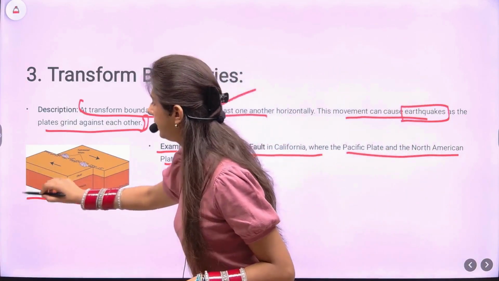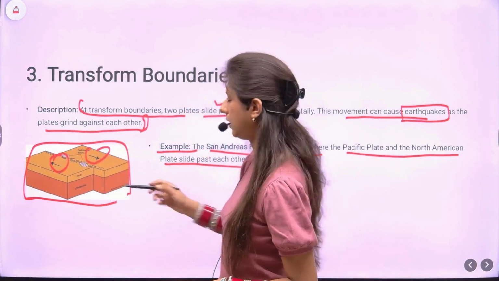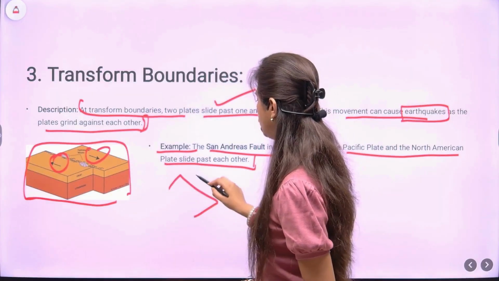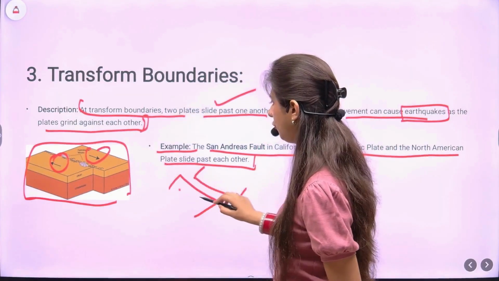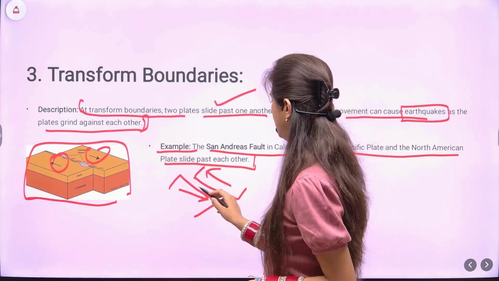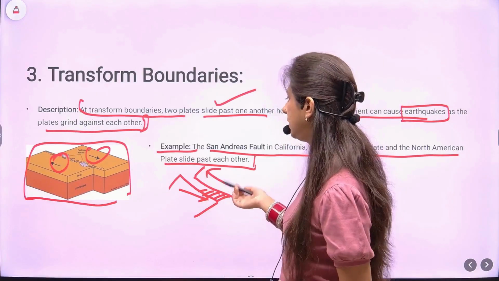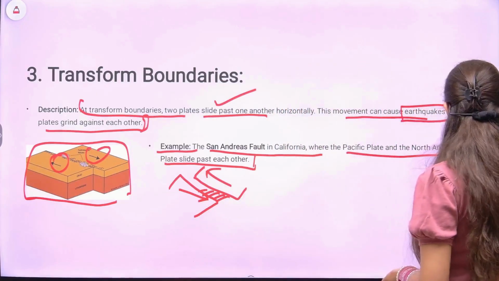Again, a simple and concise diagram. The movement is clearly shown. You can draw it by yourself. Just the two plates, show the movement in the similar direction or against each other. This edge will touch, it will create pressure, build up pressure, and then cause earthquakes.